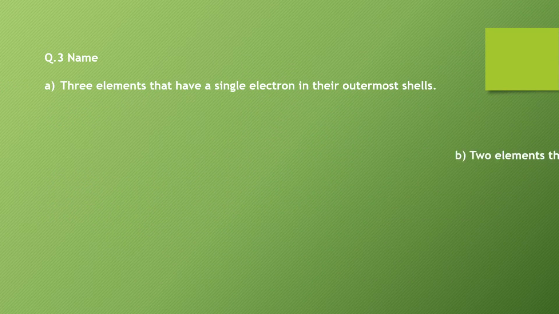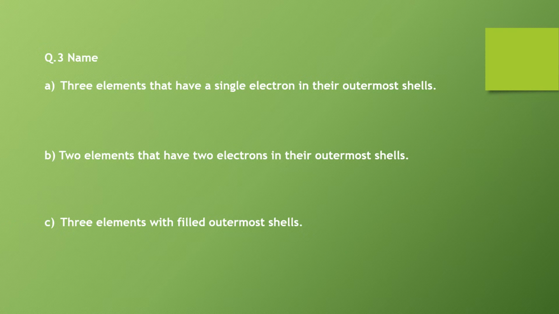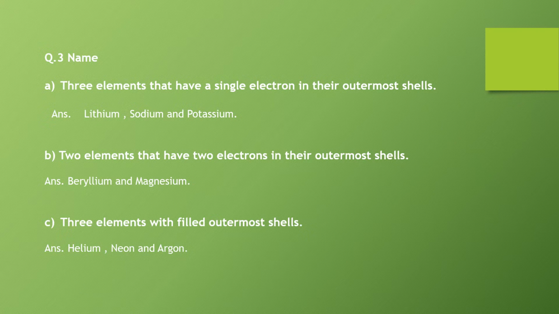Question number 3, part A. Name 3 elements that have a single electron in their outermost shell. Answer. Lithium, sodium and potassium. Part B. Name the 2 elements that have 2 electrons in their outermost shells. Answer. Beryllium and magnesium. Part C. Name 3 elements with filled outermost shells. Answer. Helium, neon and argon.